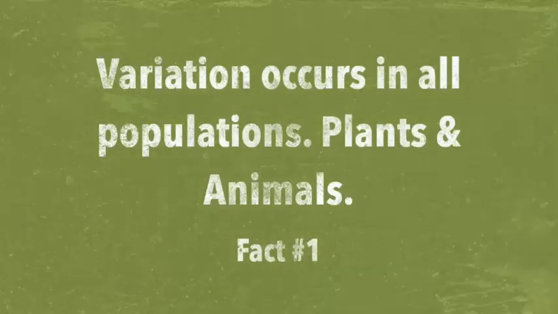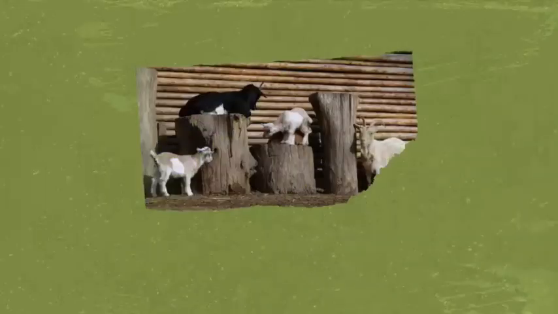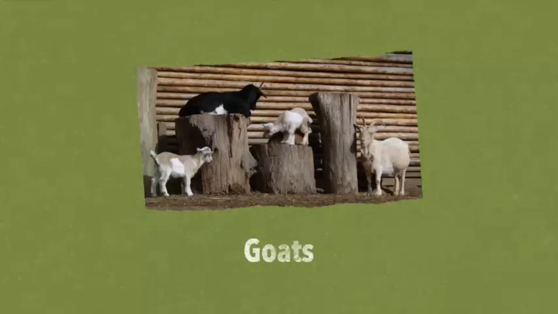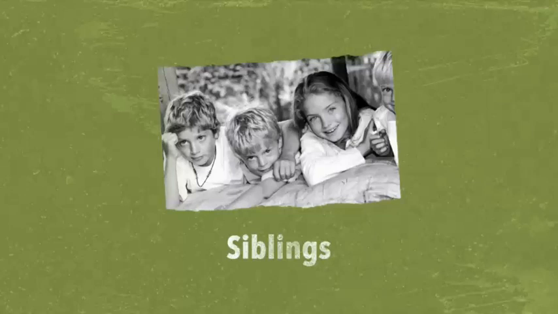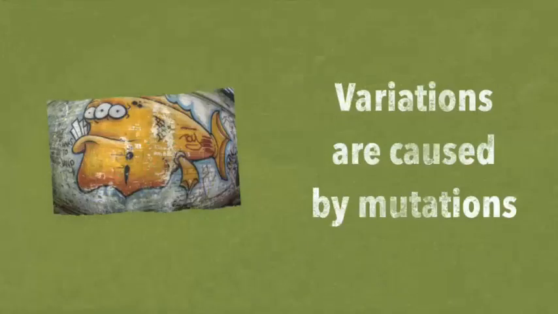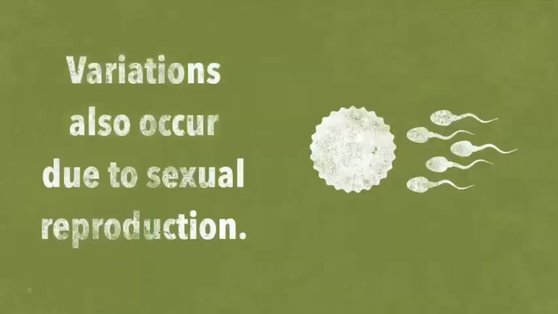Variation occurs in all populations. We see variation in both plants and animals. Variation occurs in goats. Goats have many different colors of fur. Siblings look similar, but are not the same. Variations are caused by mutations.